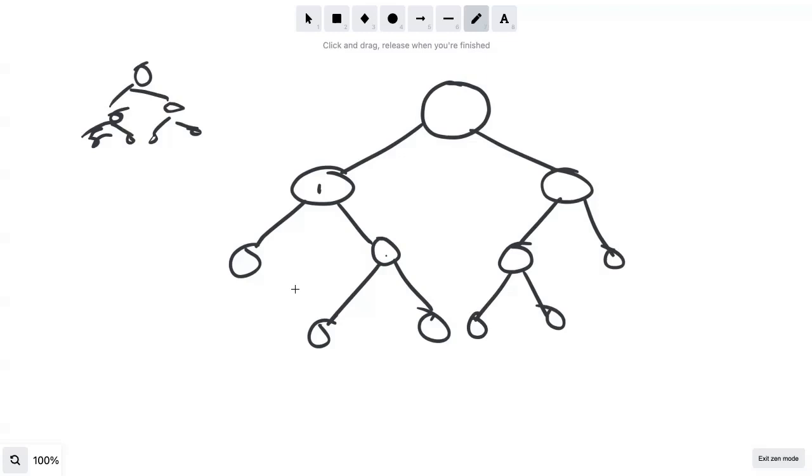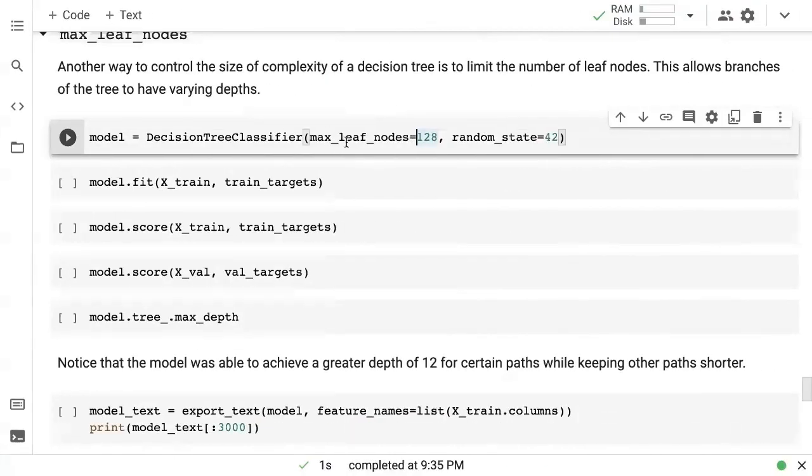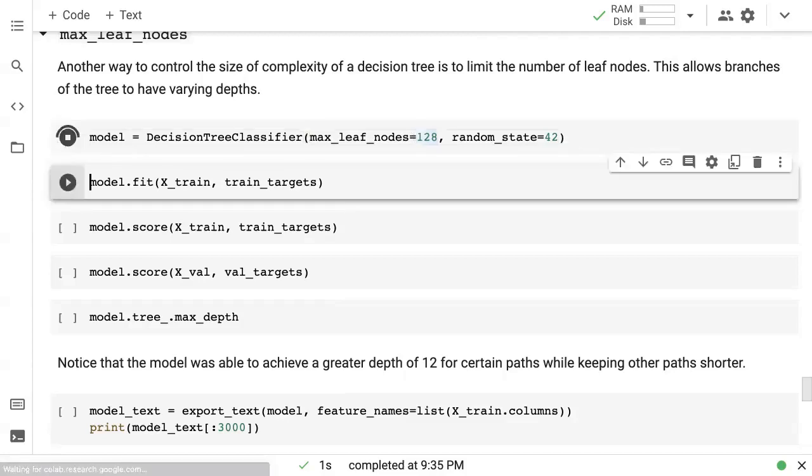Now, how does that tie back to max leaf nodes? Here we're saying we want max leaf nodes to be 128, and 128, I believe, is 2 to the power of 7. So if you had a decision tree which was 7 layers deep, at its lowest point it would have 128 nodes. Now let's give max leaf nodes of 128, and see if the decision tree actually has a depth of 7.